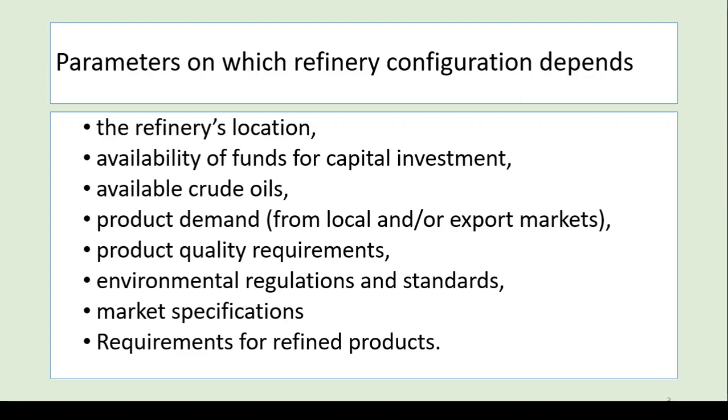Obviously, the refinery location is a very important thing. Sometimes refinery location changes the refinery configuration. An example is Mathura refinery. In Mathura refinery, due to the pollution and the deterioration of the Taj Mahal, the refinery has new processes that basically control the emissions and atmospheric pollution.